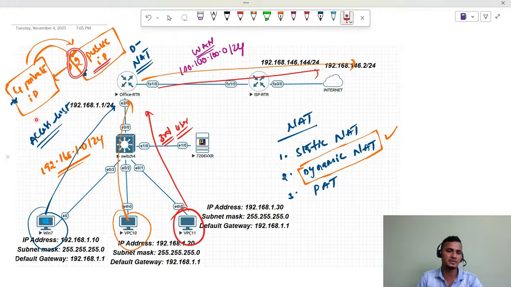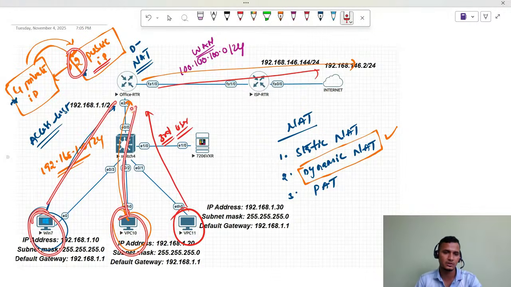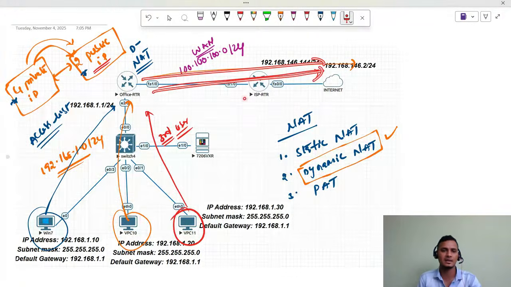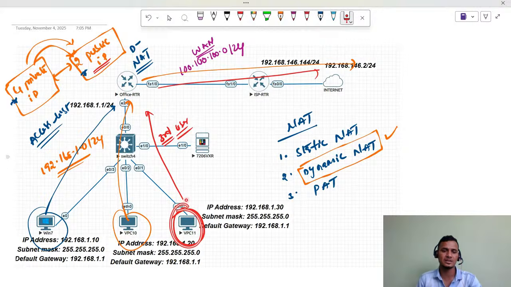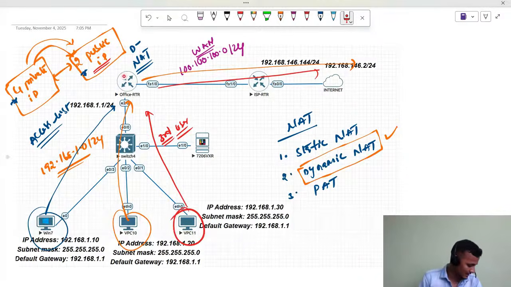So we have two IP addresses. First, these two LAN users come to reach the internet, then this router is going to do the destination NAT and send them over the internet. The router's public IP addresses are now exhausted. If a third user comes, the third user has to wait for some time. So this is your dynamic NAT, guys. Dynamic NAT has this kind of scenario.